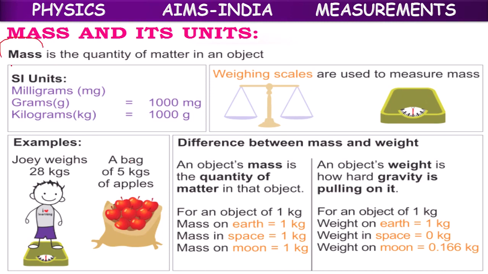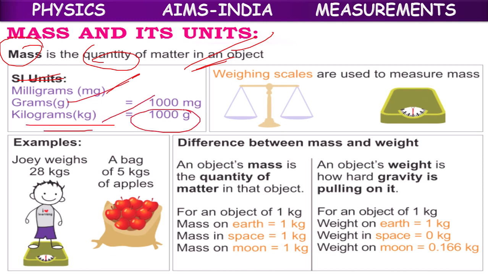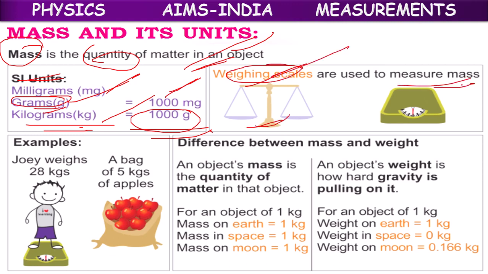Okay, children. Mass means the quantity of matter in an object. Its SI units are milligrams, grams, kilograms. 1 kilogram equals 1000 grams. 1 gram equals 1000 milligrams. So a weighing scale or common balance is used to measure mass.